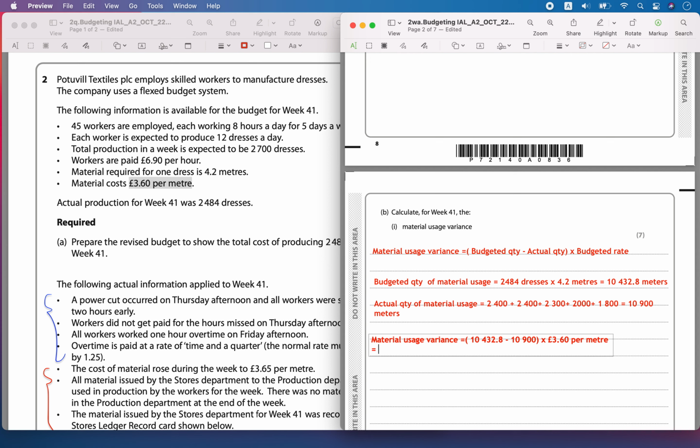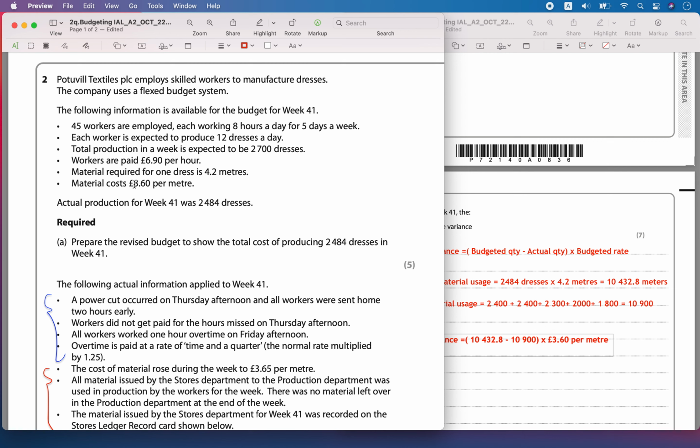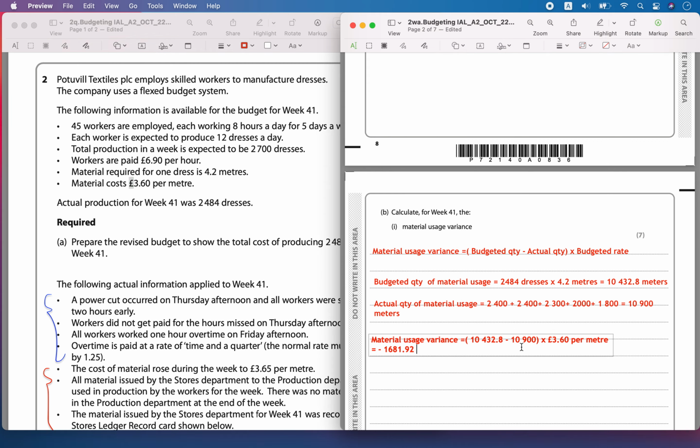So that is equal to minus 1681.92 pounds, the production cost variance in the material usage.